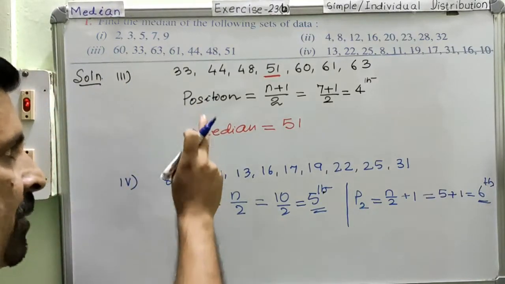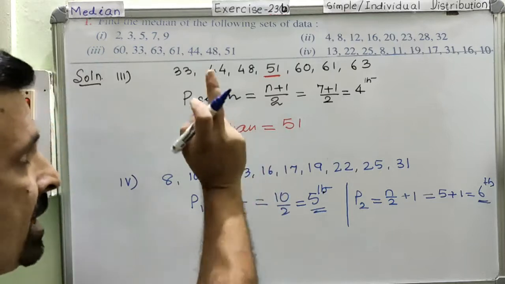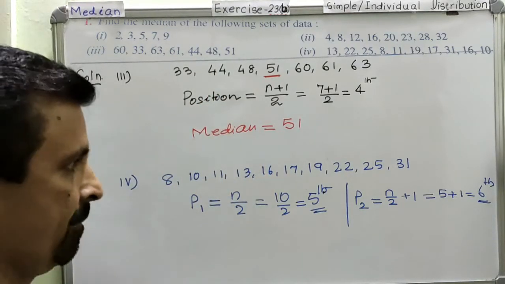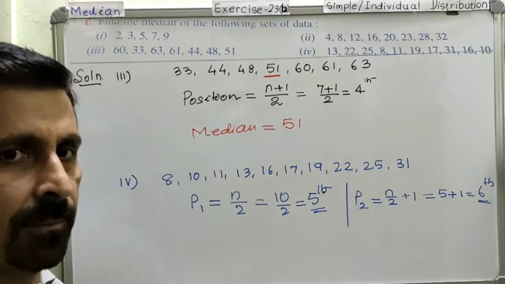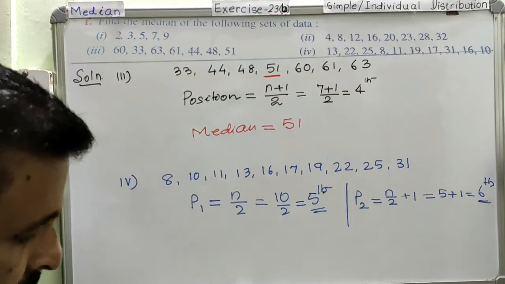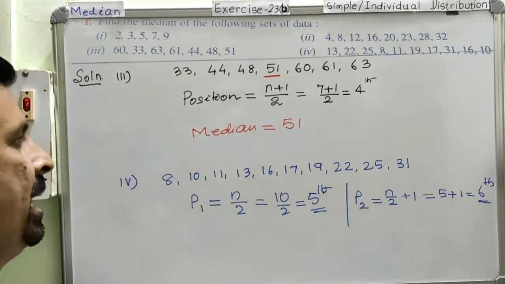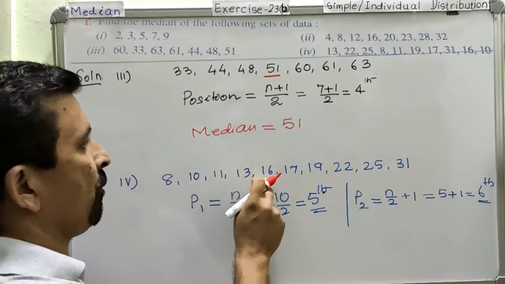Now just try to see the difference between these 2 questions. Both are simple distribution questions, but in one we have an odd number of data and here we have an even number of data. So for the even number of data we got 2 positions. Now we are going to mark which are the data at the 5th position and at the 6th position. So 1, 2, 3, 4, 5.